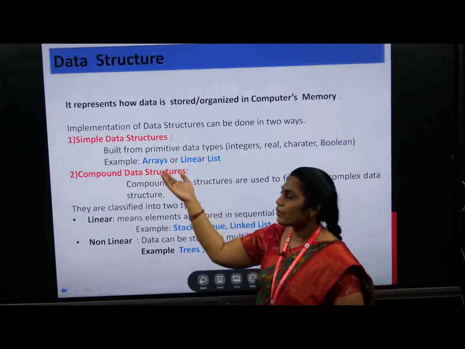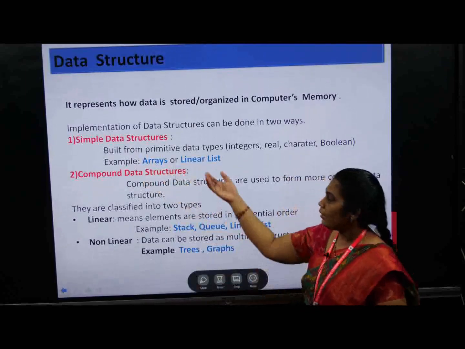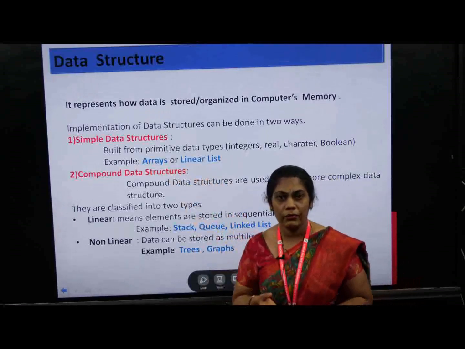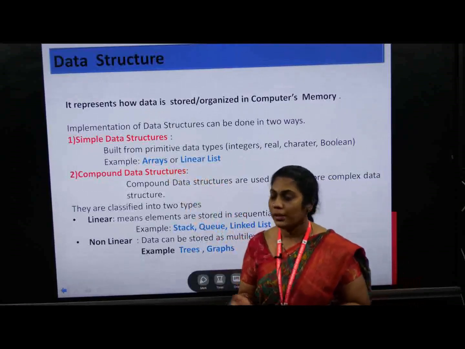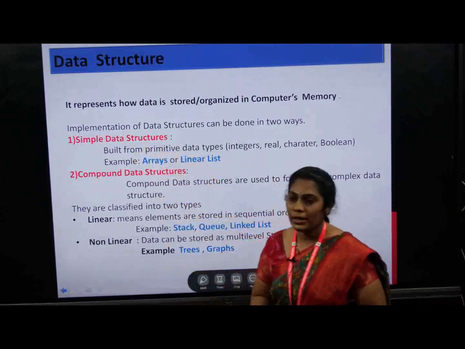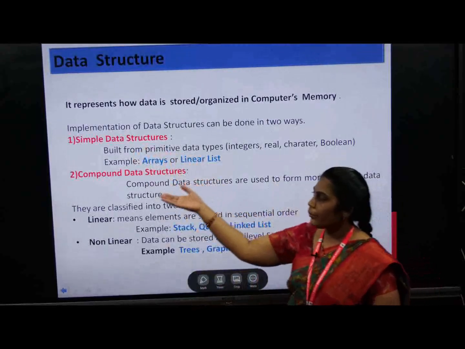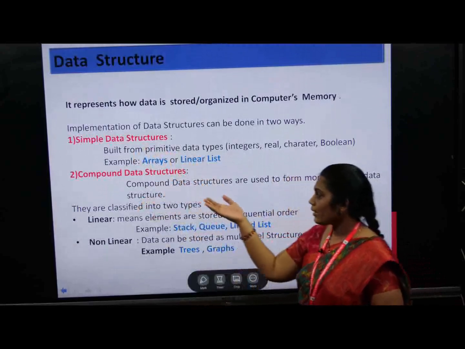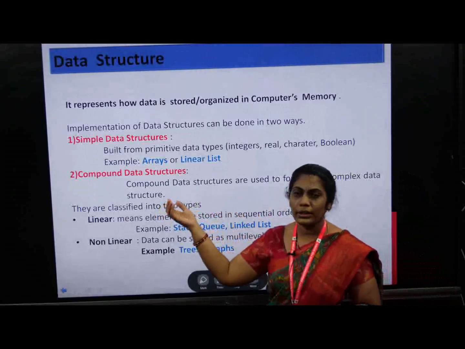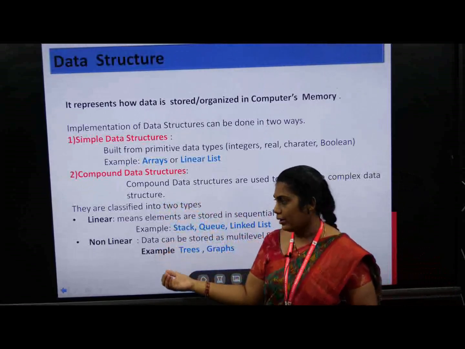For example, we take arrays and linear lists. In arrays we take a list with the same data type. Next, coming to the compound data structures. Compound data structures are used for more complex data. They have two types, linear and non-linear.